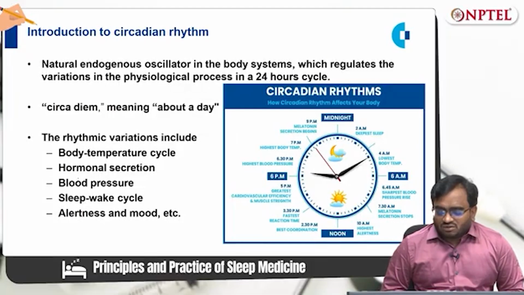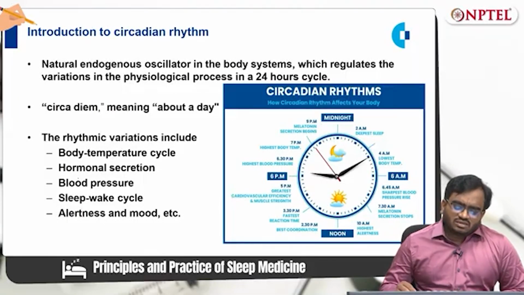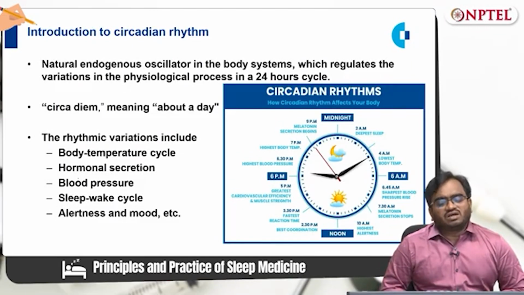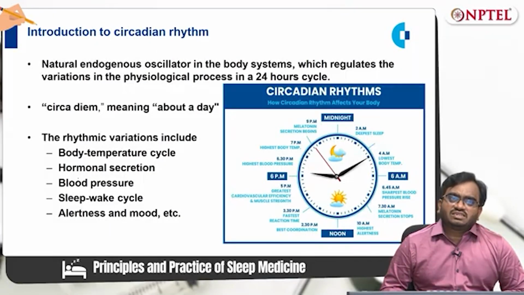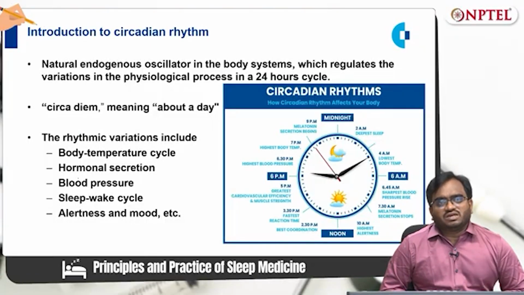First, we move on to the introduction to circadian rhythm. What is circadian rhythm? Circadian rhythm is nothing but an endogenous oscillator which is present in our body system, which regulates the variations in physiological process in a 24-hour cycle. Circadian in Latin means about a day. There are several physiological variations. Few are variations in body temperature cycle.